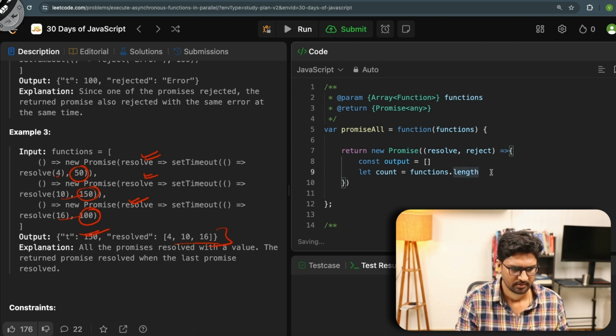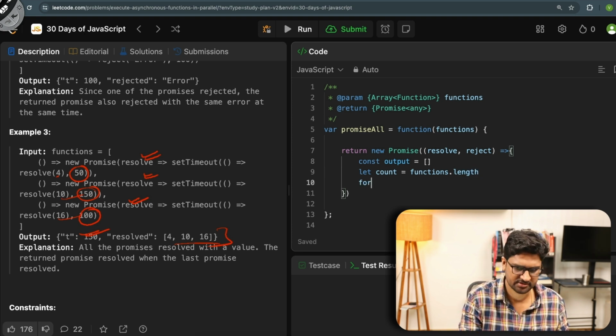Cool. And then for each of these, I say for let i equals 0, i less than functions.length, i plus plus.